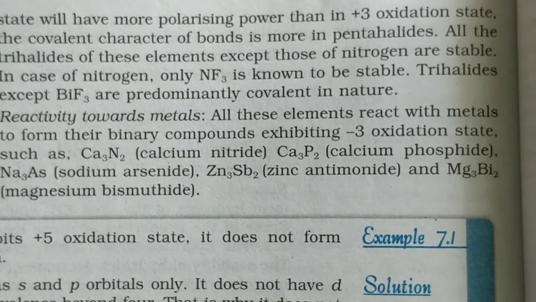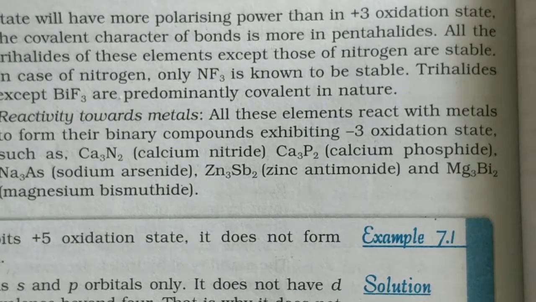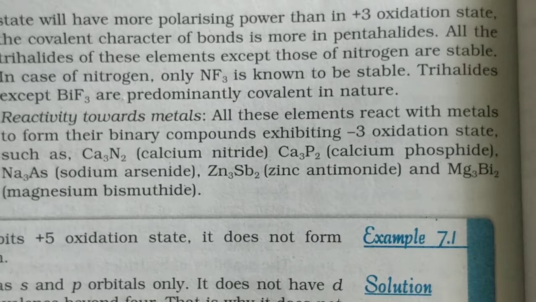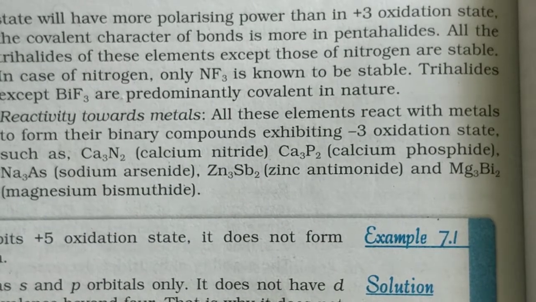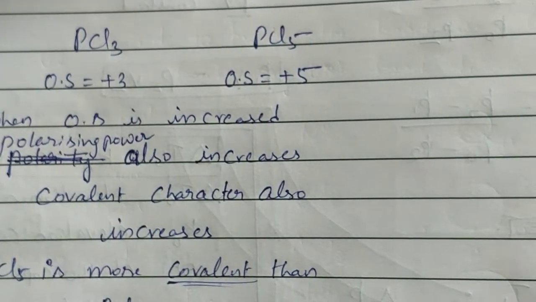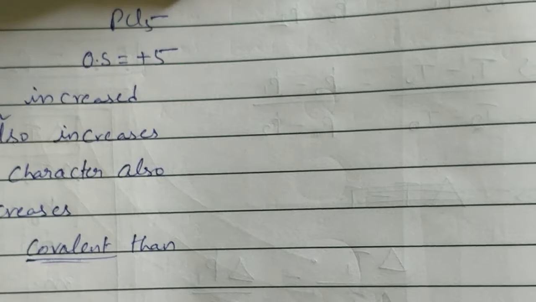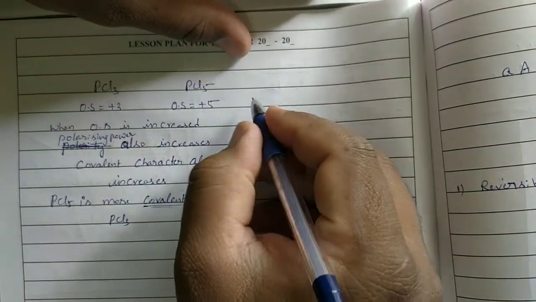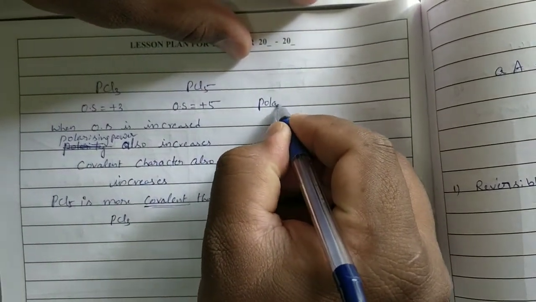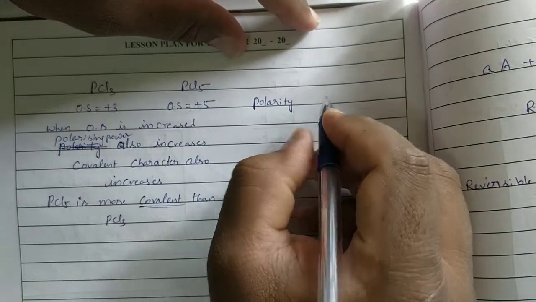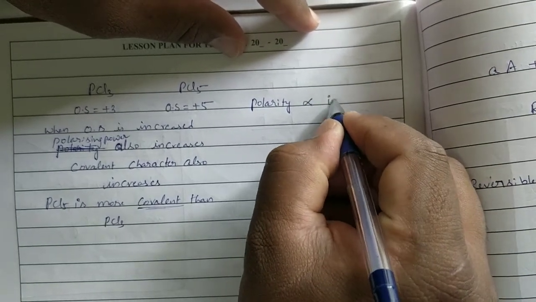But when compared to trihalides, pentahalides are more covalent. Even trihalides are covalent, but pentahalides are more covalent. Now, coming to the conclusion of this polarity and polarizing power. Polarity is directly proportional to ionic nature.